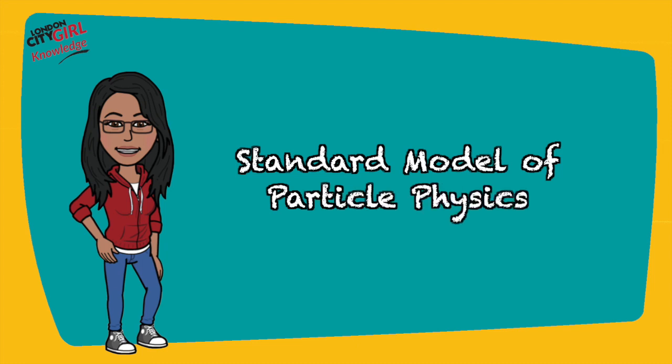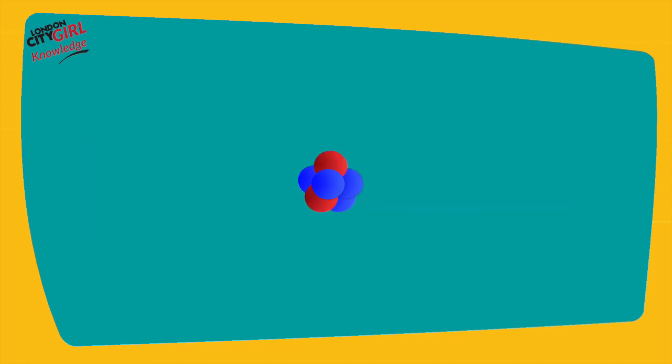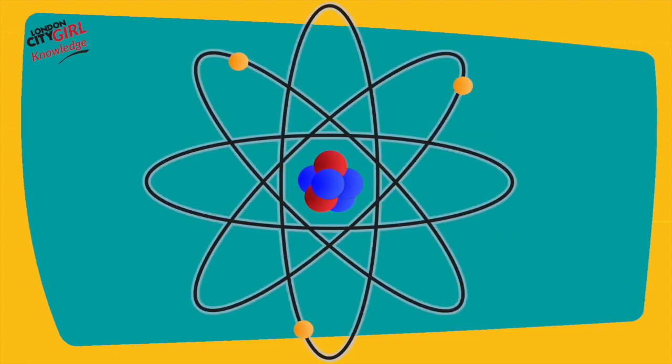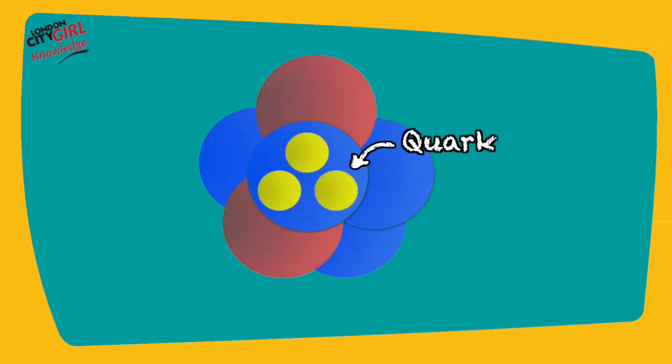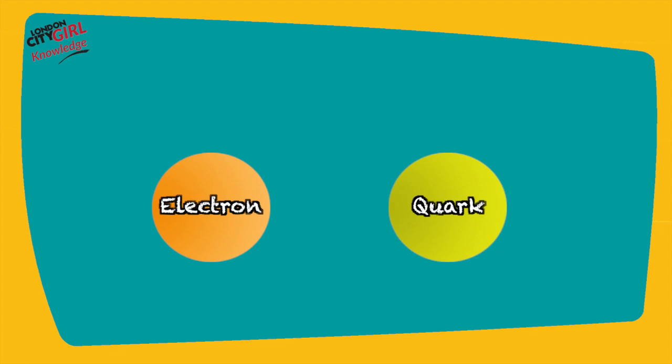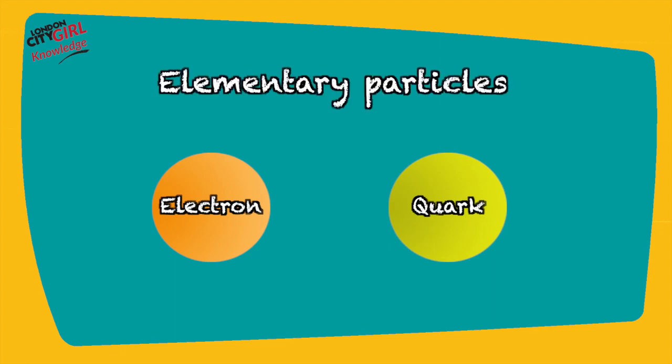Standard model of particle physics. When we think of an atom, we generally think of a nucleus made up of protons and neutrons, surrounded by a cloud of electrons. If we look deeper into the heart of the nucleus, we realize that the protons and neutrons are made up of other particles called quarks. Quarks, like electrons, are thought to be elementary particles that make up our universe.